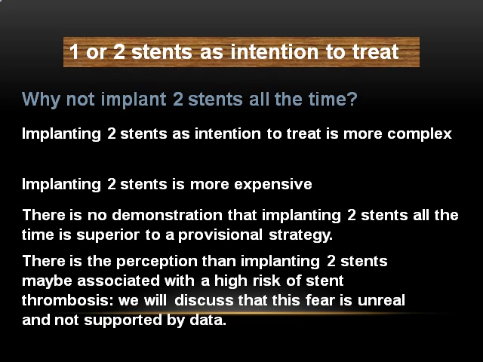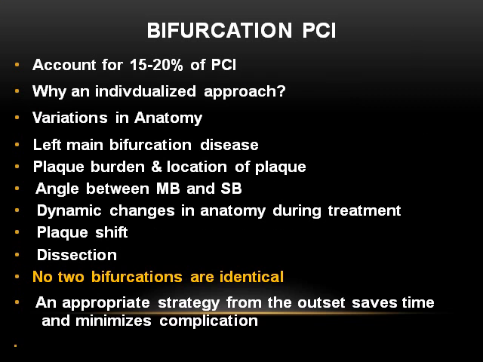Now again, as I said at the beginning, there are certain concepts which we carry with us. We generally believe that if you put 2 stents, probably stent thrombosis rates are higher. However, the data does not support this. So as I said, bifurcations are more often encountered than what we really believe. Although percentage-wise it is 15 to 20%, in day-to-day practice you come across bifurcation lesion problems more often.